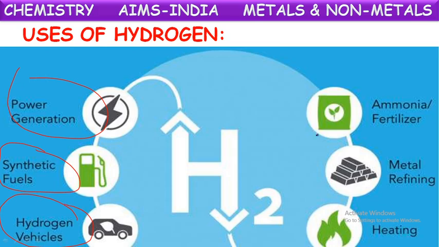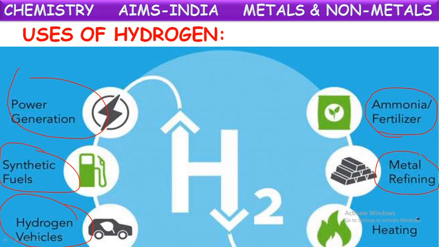Okay, next, in fertilizers, along with some other elements, hydrogen gas is also used in the making of certain fertilizers like ammonia. Then metal refining, because refining of metal requires a large amount of heat energy. Then only will these metals be melted so that they can be refined and purified. For this purpose, they use hydrogen gas for producing large amounts of heat.